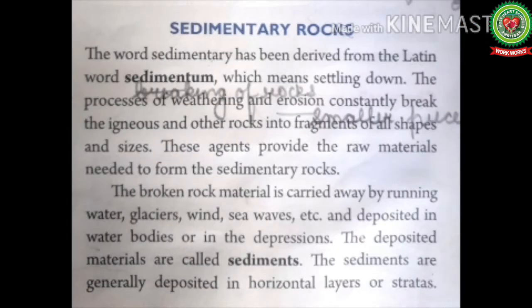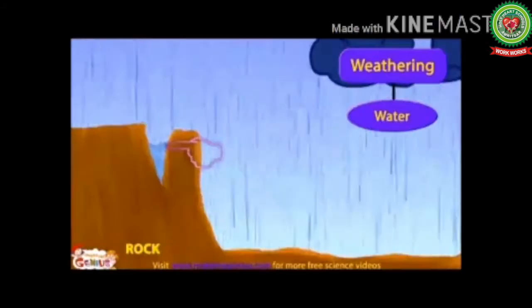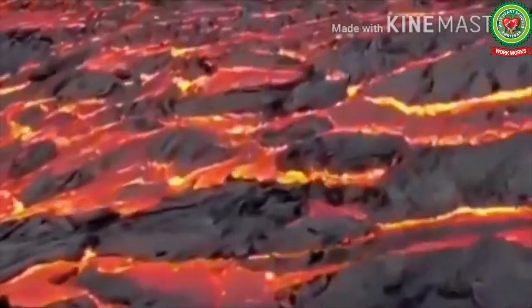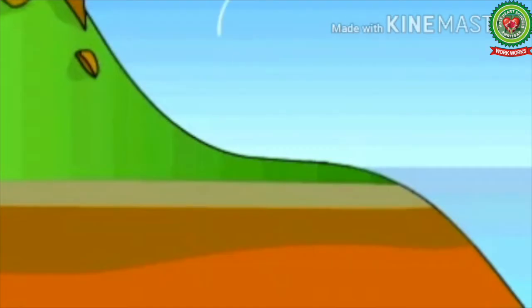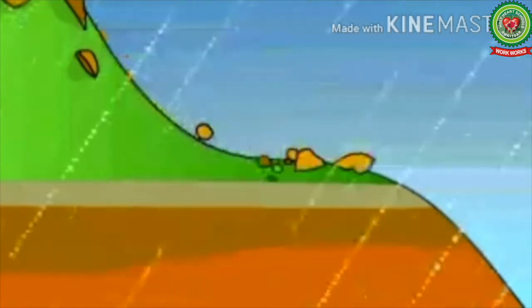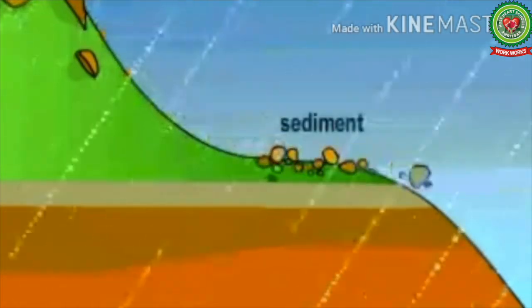Now students, please open up your page number 45 of chapter number 6, Rocks. Today our topic is sedimentary rocks. But before we start with our topic, let's have a brief about today's topic. After the formation of igneous rocks, the solid rocks of the crust led to disintegration or started breaking up into smaller pieces of different sizes by various agents.